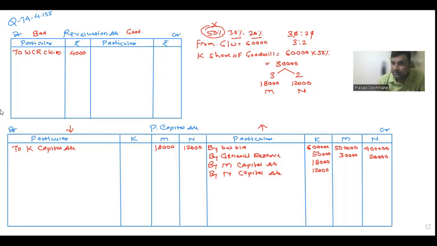We don't have the balance sheet, that's why we are not giving the effects in the balance sheet. Generally, we give the first effect in the balance sheet and the second in the revaluation account, but we don't have the balance sheet, so I'm directly giving the second effect in the revaluation account. Investment to be revalued at 2,13,000. In the balance sheet, the investment value was given as 2 lakh and it became 2,13,000. It means it is appreciated by 13,000. Asset appreciation is a good thing for us, so I'm recording it on the credit side by investment, because the good side of the revaluation account is credit. I'll record the appreciated amount, 13,000.